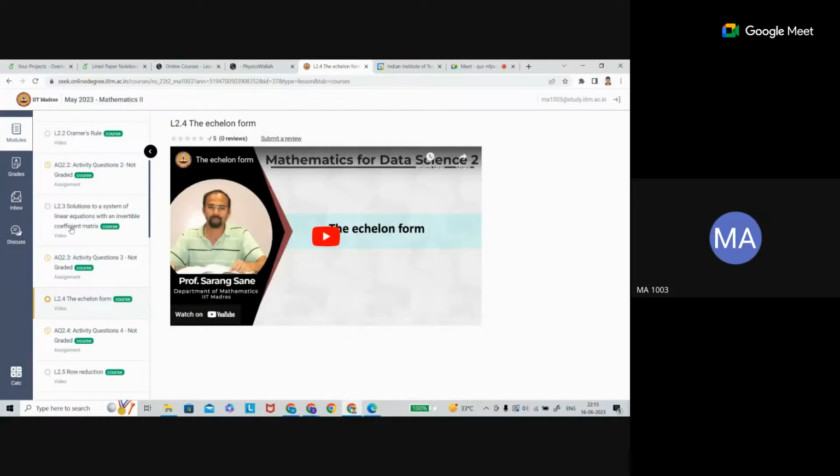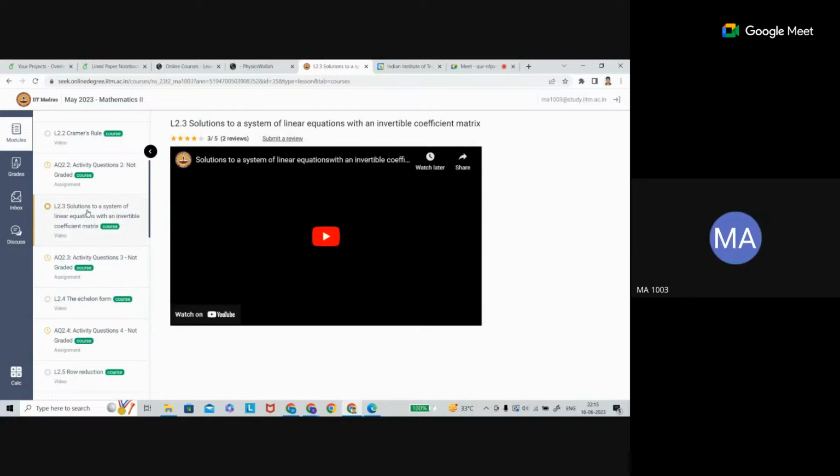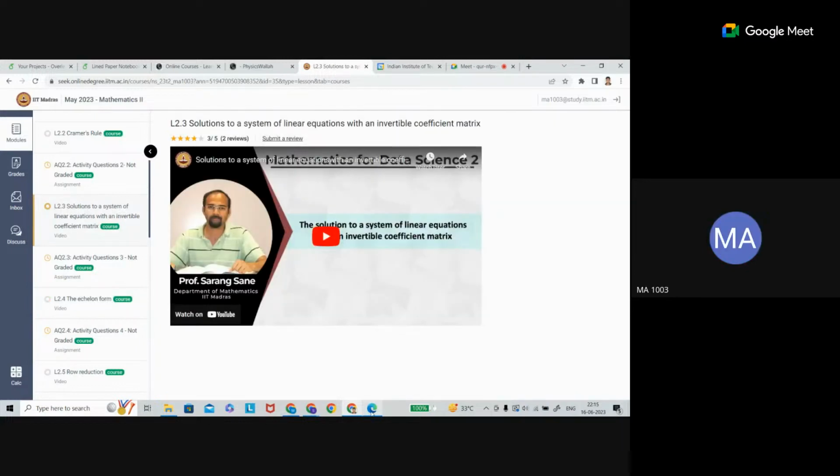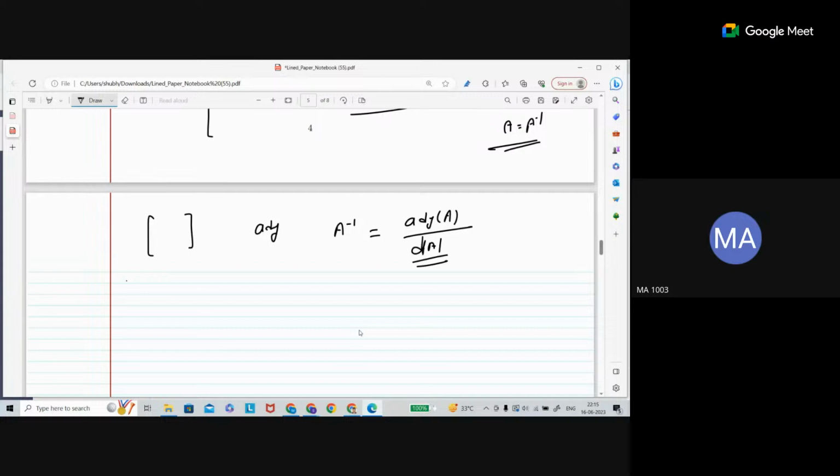In the invertible coefficient matrix, you will see how to find the inverse. How to find the inverse actually uses the adjoint. So suppose you have a matrix and you want to find its inverse. In that you will first find the adjoint. So what is the formula? Inverse is equal to 1 upon determinant of A times the adjoint of matrix A.